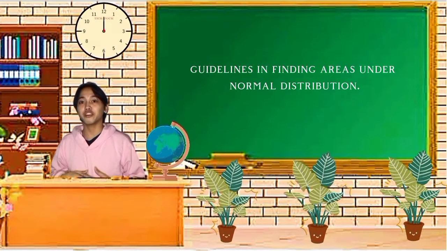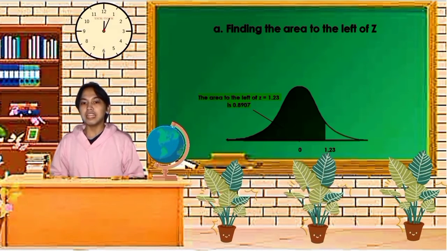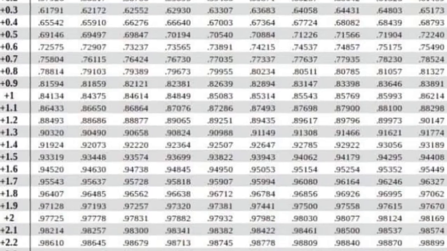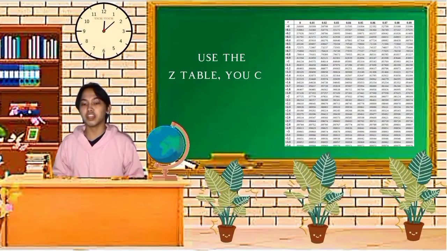So now we will be discussing the guidelines in finding areas under the normal distribution. We have here an example of how to find the area to the left of the z. In finding the area to the left of the z, we need to find the area that corresponds to the z in a standard normal table. So what we need to do is to use that table to find the area for the z-score.